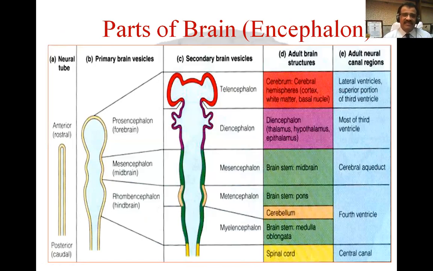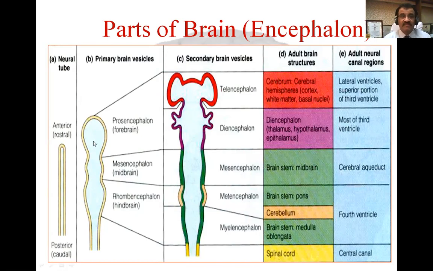While studying embryology, I told you that there is something called neurulation, that is the formation of the neural tube from which the brain develops in the eventual period. The neural tube looks like this. You can see through this image, it has an anterior or rostral end and a posterior caudal end. The posterior caudal end is continuous later on with the spinal cord, and the neural tube eventually gets converted into primary brain vesicles. You can see these three vesicles, which are broadenings of the tube at certain points.